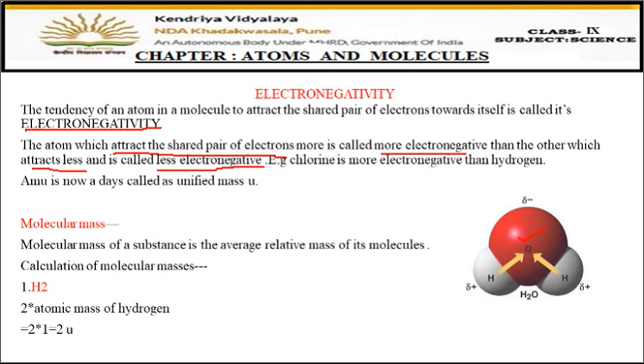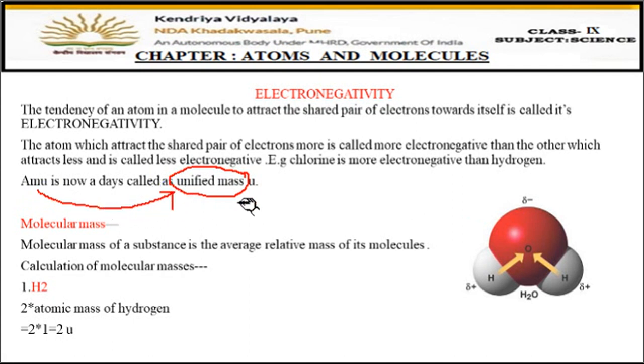Now one more thing I have to tell you, that AMU, which we have learned in the last video, atomic mass unit, the unit to measure the atomic mass, is nowadays called unified mass. Instead of writing AMU, a new term is used in place of AMU, and that is unified mass. It is shown with the symbol small u. Now the next concept is molecular mass, meaning mass of the molecule. How to find the mass of the molecule?